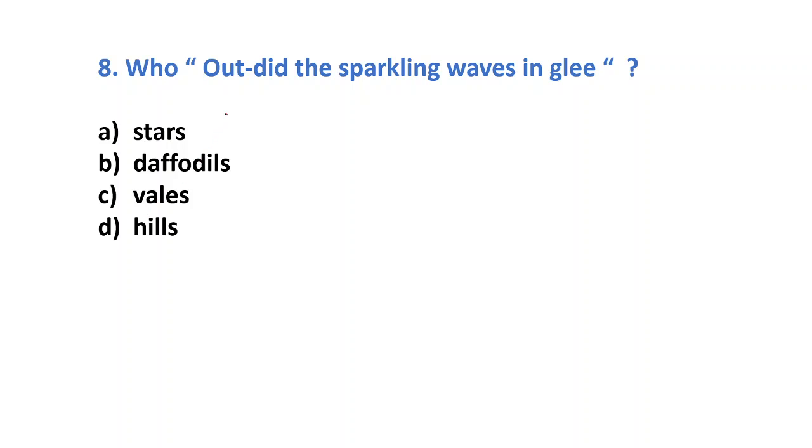Outdid means it surpassed the beauty. The answer is, of course, the daffodils outdid. Outdid means surpass. Surpass the sparkling waves in glee. In glee means joy, happiness. Okay. Next.